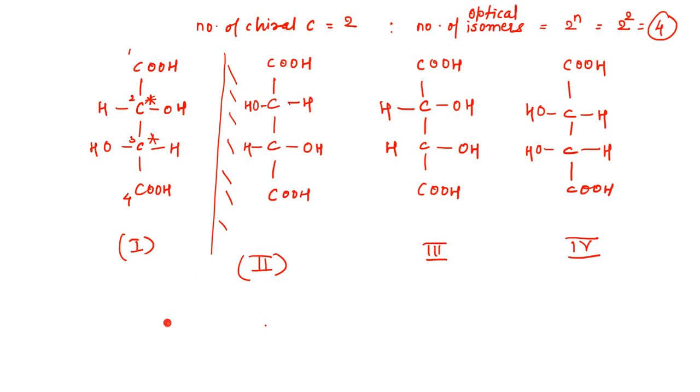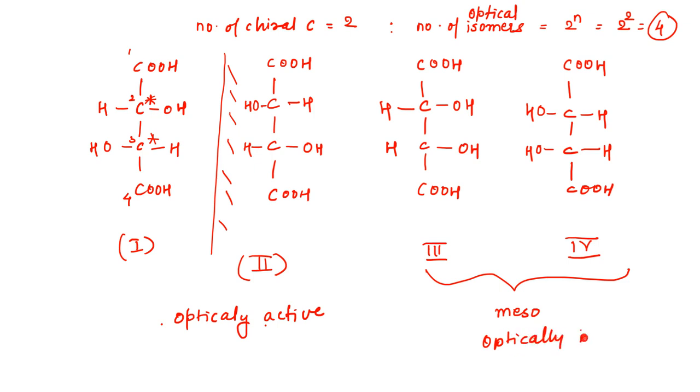Okay, so this is my D and L, and these two, if you look at this, it's just a mirror image, and I will call both of them as meso. Now we will see what exactly that means. Now the thing is, these two are optically active, and these ones are optically inactive. Just look at the difference. What is expected? That all four of them should be optically active, but only two are optically active and these are optically inactive. Are you getting this?